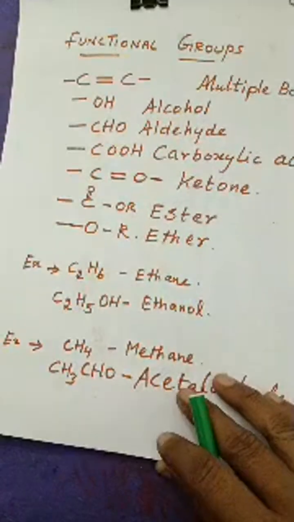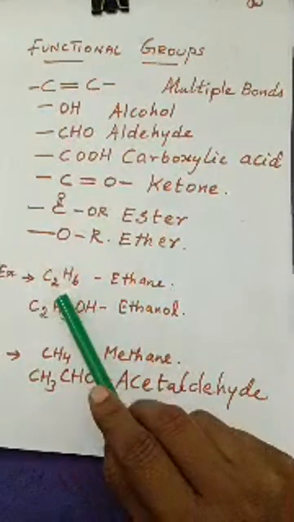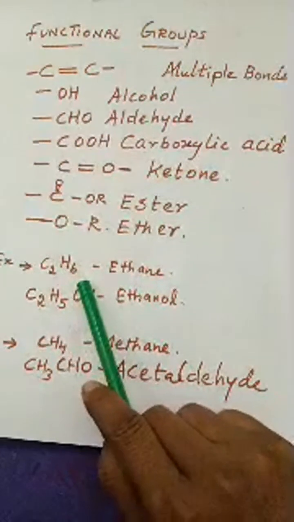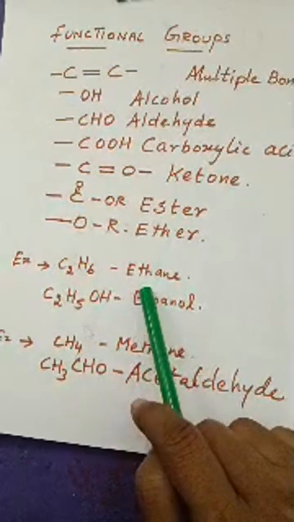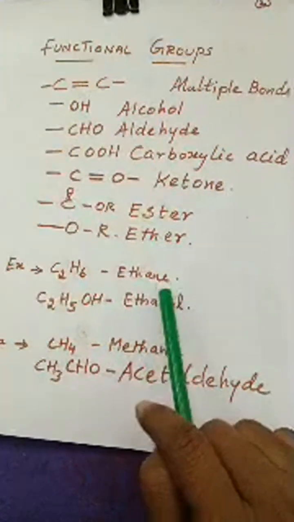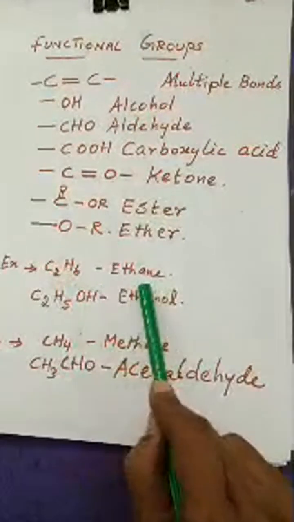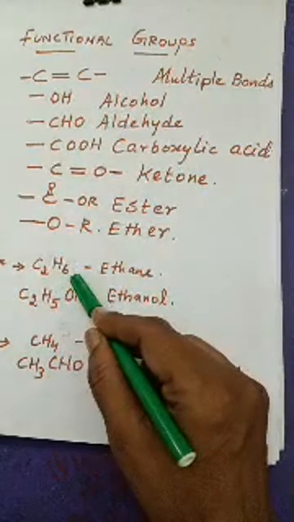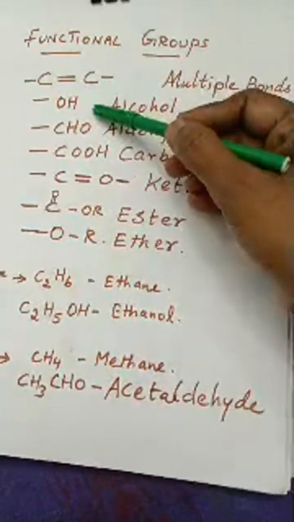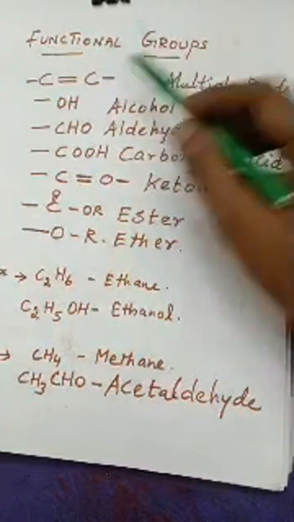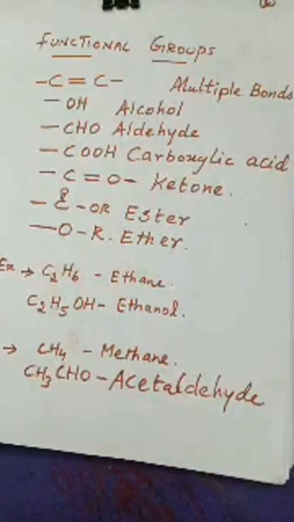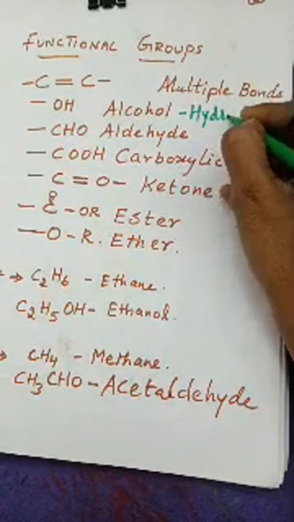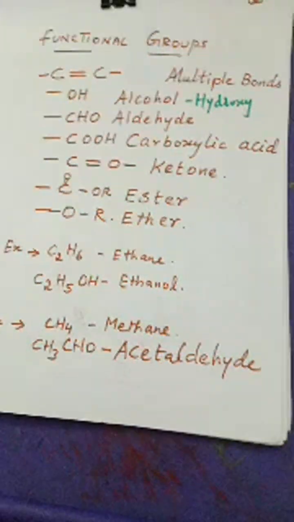What is the definition for that? So now this is nothing but C2H6. I have given one example for you. C2H6 is nothing but ethane. So this is the general alkane group, and in this alkane group, if one hydrogen atom has been replaced by the alcohol group, here I have given OH, which is nothing but the alcohol. Hydroxy also we can say. Alcohol is nothing but hydroxy. Okay, hydroxy derivatives we will be learning in your higher classes.